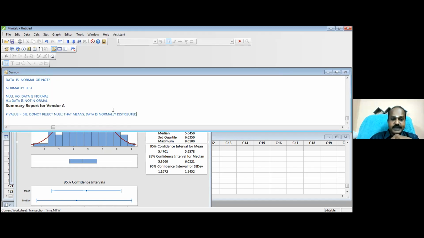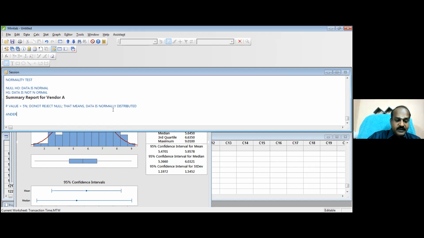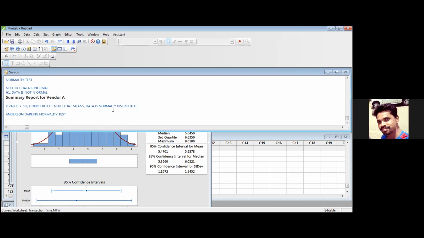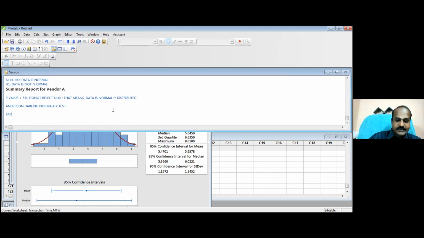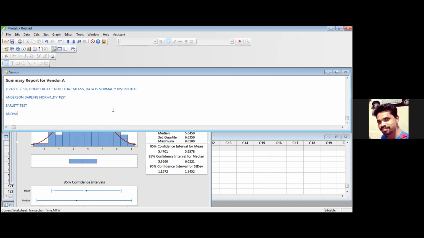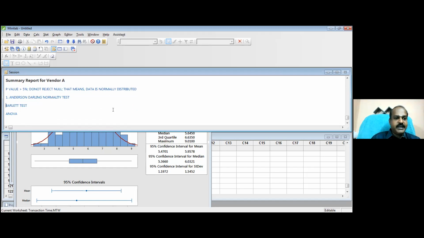The normality test we just conducted is called the Anderson-Darling normality test. And the variance test we conducted is called the Bartlett test. And finally, what we did is ANOVA. So how many steps are there in ANOVA? Step number 1 is normality.